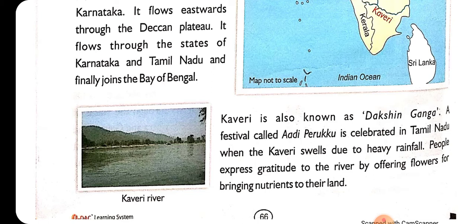Okay, they show their respect to the river Kaveri by offering flowers. What do they offer to the river? They offer flowers. Why do they offer flowers to the river Kaveri? Because the people living in the states of Tamil Nadu think that the river water will bring lots of nutrients for their land. When the water overflows, obviously it will come out from the Kaveri river towards their lands.